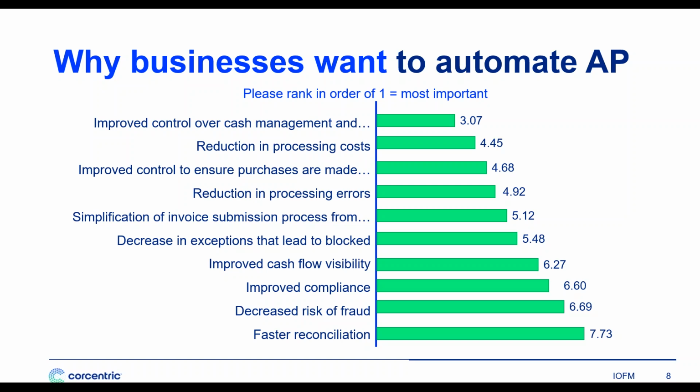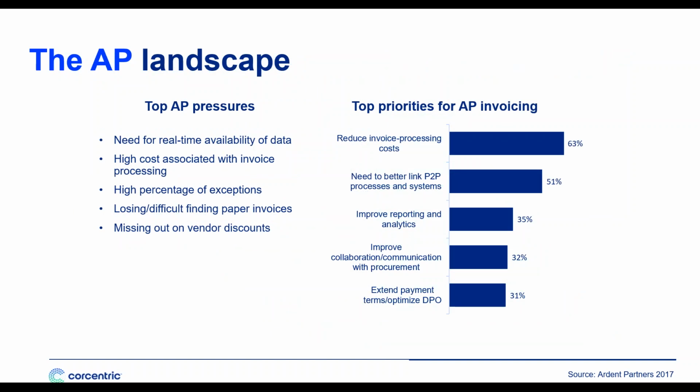If you take a closer look at this list, though, what you find is that strategic objectives actually underlie a lot of these reasons for automation, whether it's improving spending or simplifying processes or improving cash flow visibility. These are big picture ideas, things that deliver benefit far beyond the accounts payable department.